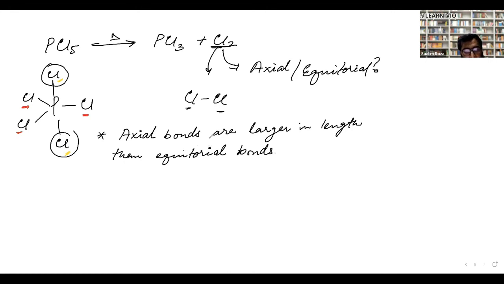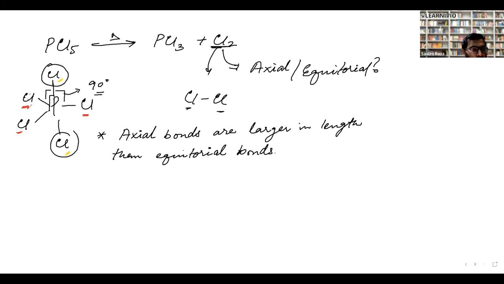So why? Another reason here is that this particular chlorine is at 90 degrees from here, 90 degrees from here, 90 degrees from this. It has three different atoms in its vicinity, in its neighborhood, and all of them are at 90 degrees, correct?